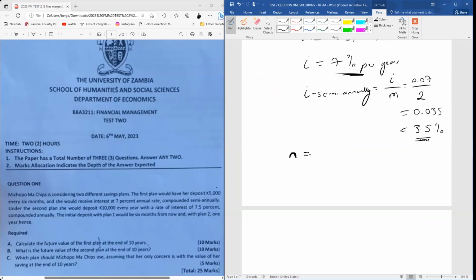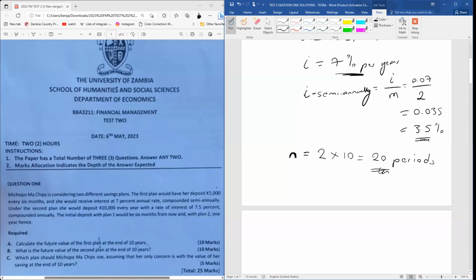We're going to multiply 2, since we're making 2 deposits each year, by 10, which is the total number of years. So we're making deposits twice in a year for a total period of 10 years. To find the total number of payment periods, we multiply 2 times 10, which will give us 20 periods. So we're going to have a total of 20 periods.